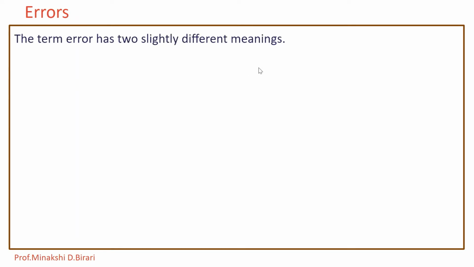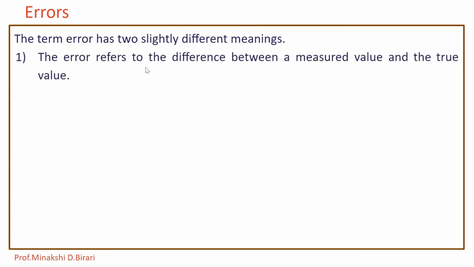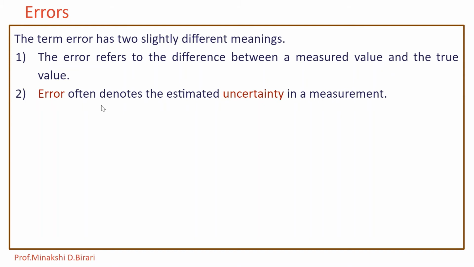Now, when we consider the term error, what is the definition? The term has two slightly different meanings. First, error refers to the difference between a measured value and the true value. Second, error often denotes the estimated uncertainty in a measurement.